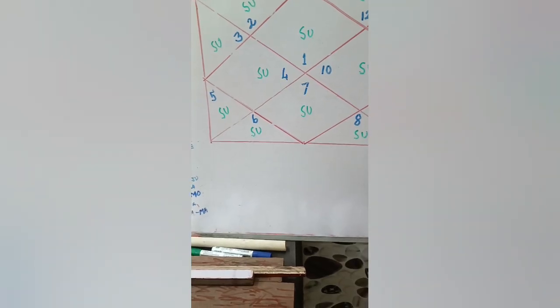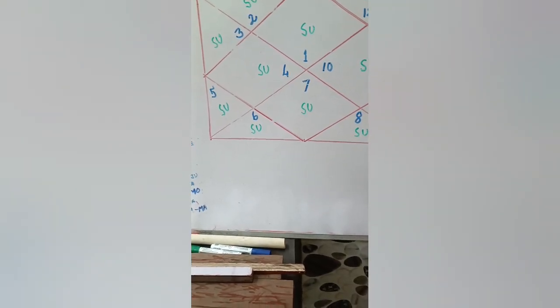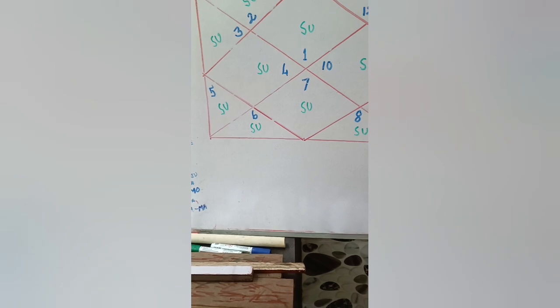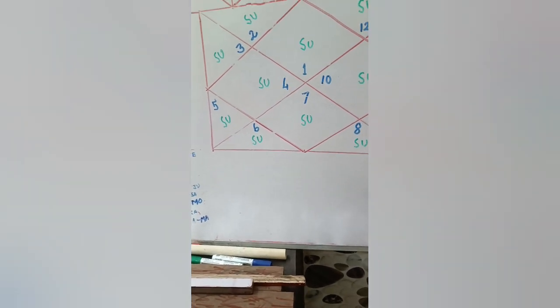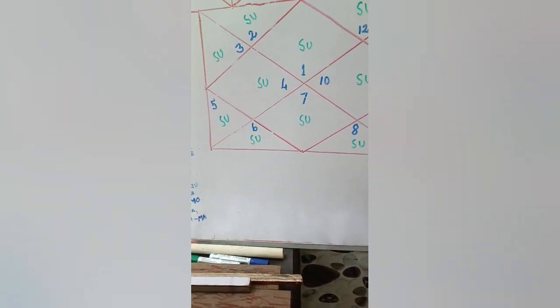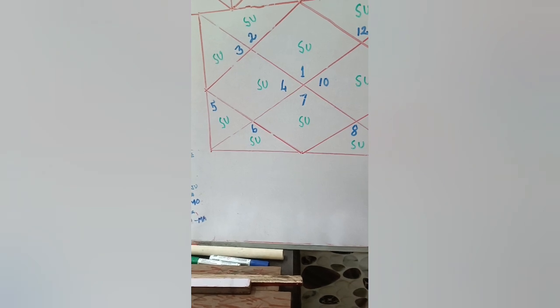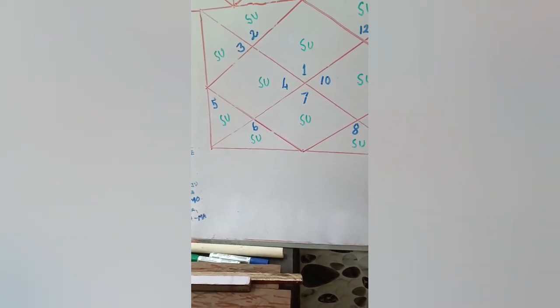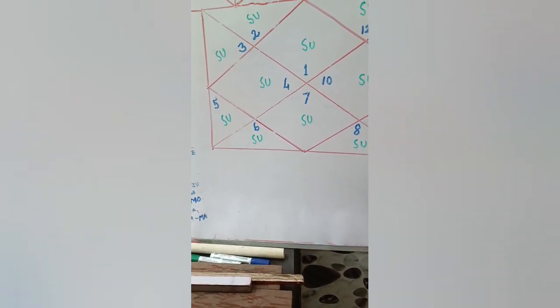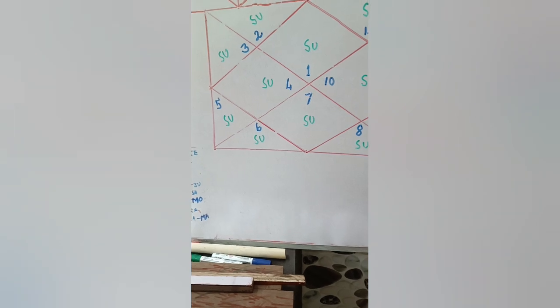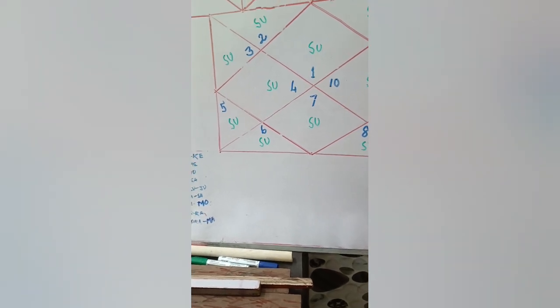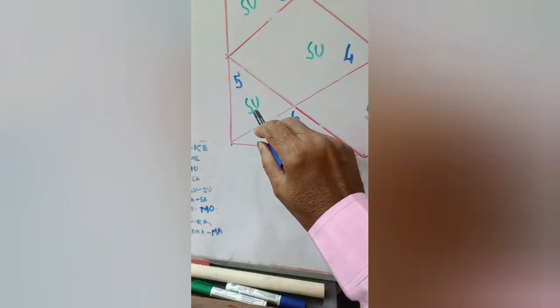Sun may be placed in the fifth house, Leo sign. It is the own sign of Sun. Sun gets very strong strength, as in Pisces sign. In Pisces sign, Sun is exalted, and in Leo sign, Sun is in own sign. So here Sun is very strong.